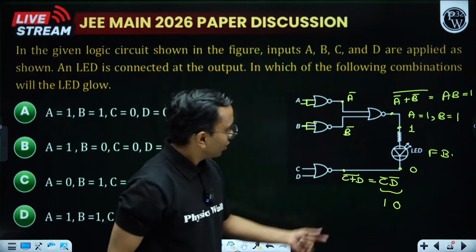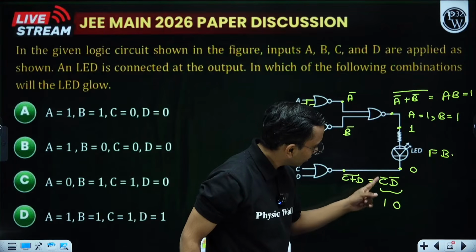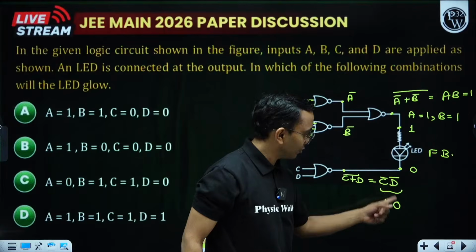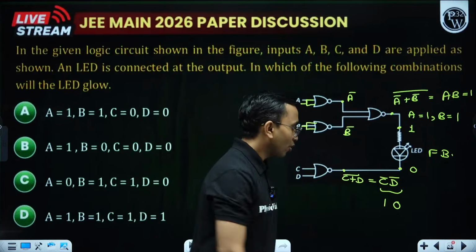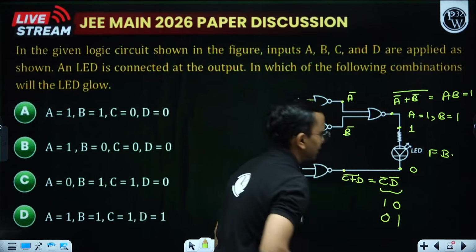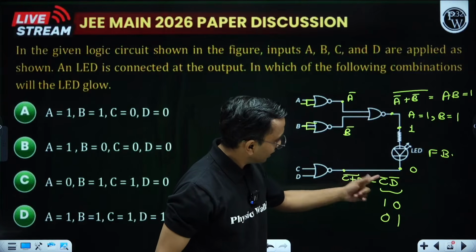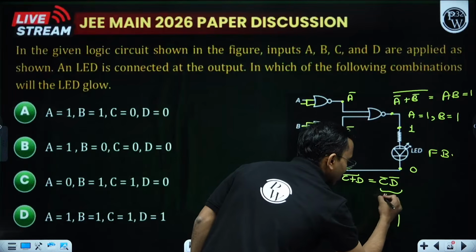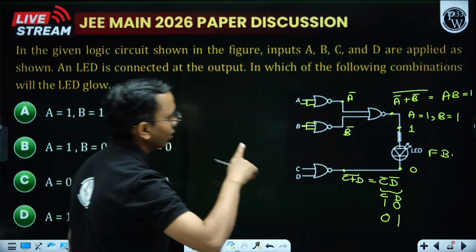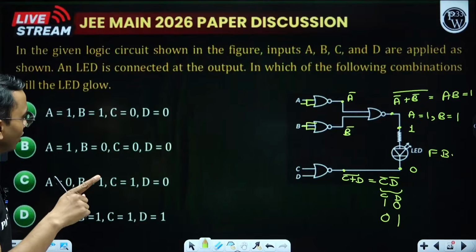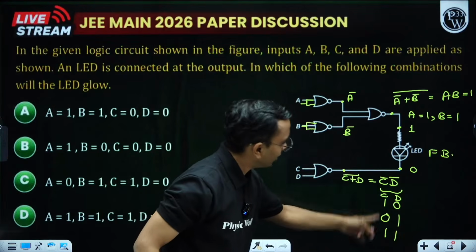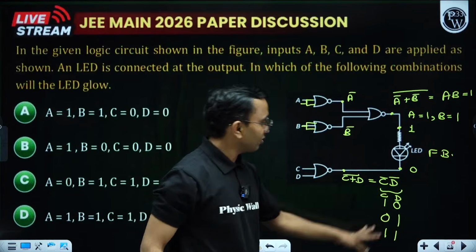D is 0. So if I put it in, what will it become? 1 bar will become 0, into 0 bar will become 1. 0 into 1, that is 0. Or it can be 0, 1 also. How? 0 bar is 1 into 1 bar is 0, 1 into 0, 0. So C and D can be this, either 0, 1 or 1, 0. And if it is 1 and 1, then also 1 bar is 0 into 0. Yes, it can be 1 and 1 also.